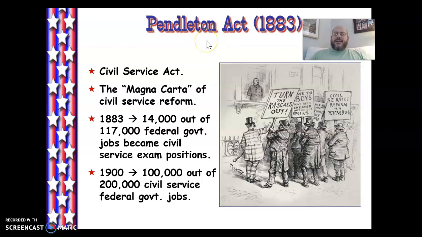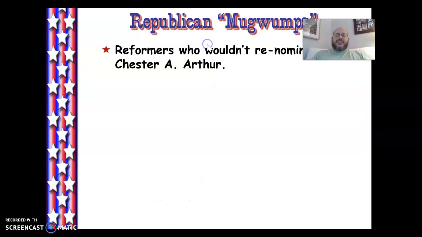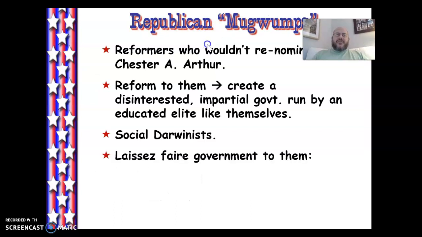But still, the Pendleton Act is going to be a very important mark of changing how we award federal jobs. And it's pretty much the only feather in Chester A. Arthur's cap as president.